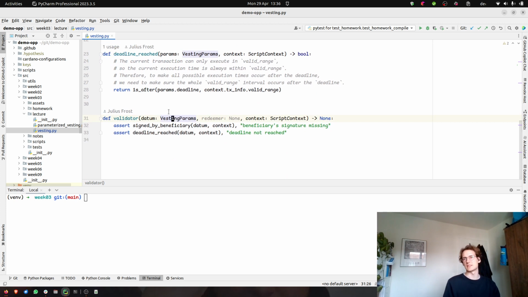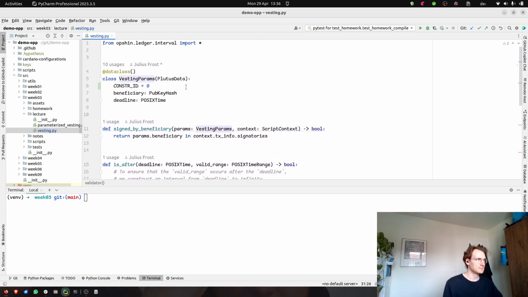This basically defines for a specific output, okay, this person can withdraw it after this time. So we can have the same contract address with many outputs there, and all of them have a datum attached. This datum just specifies for each of them who can withdraw it when. And so we have a nice overview. We know that we can trust the contract and that it's just parameterized by these values, by this custom data type.